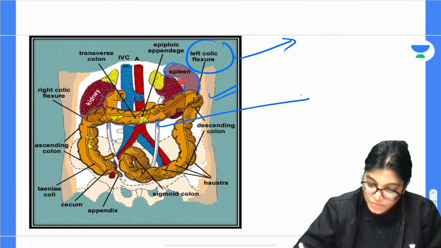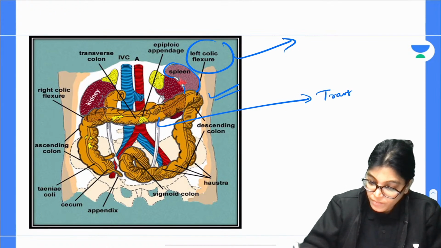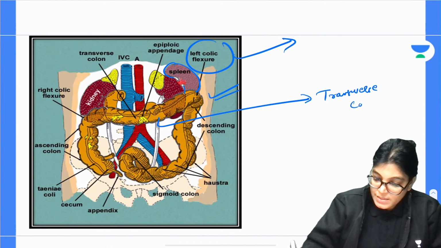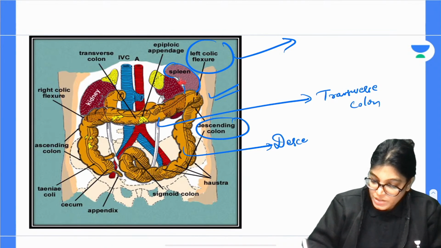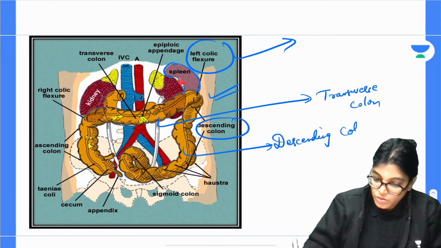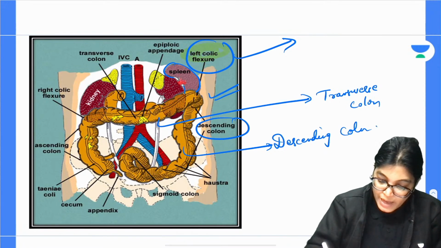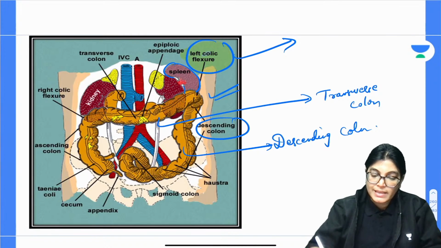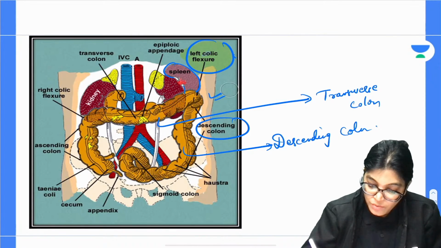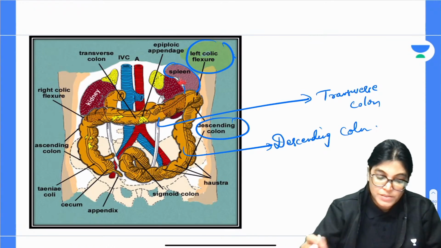This is transverse colon and this is the descending colon. At the junction of descending and transverse colon, there is the location of left colic flexure, and it is preventing, as you can see in the diagram very nicely, the downward descent of the spleen.